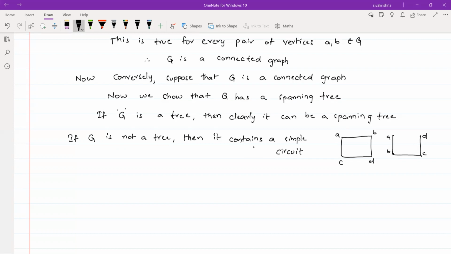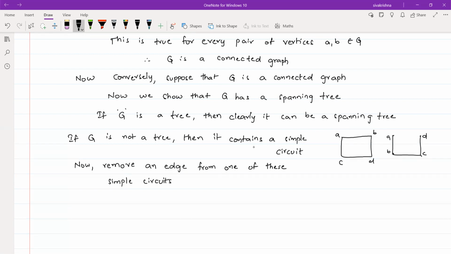Now, to make that graph a tree, we have to remove an edge from one of these simple circuits. Here I am saying simple circuits, because there may be a possibility of one or more cycles existing.